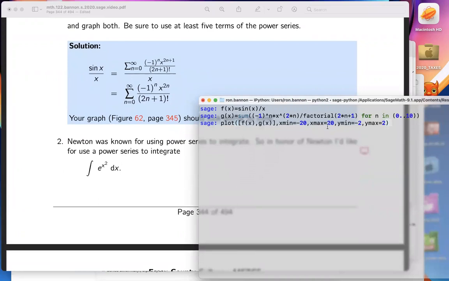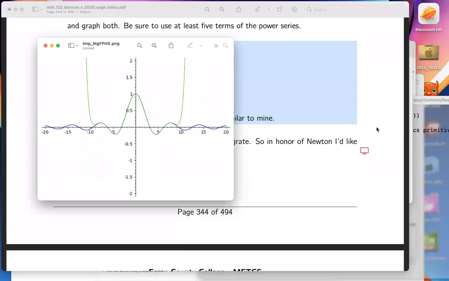And then what I want to do is plot both f and g between minus 20 and 20, y min minus 2, y max 2. Let me do that. And what's going to happen is it opens up a graph of that. Now, clearly, I do see the blue curve and the green curve. And by the way, in this region over here, the green curve is sitting on top of the blue curve. There is no difference. Between about minus 9 and 9, there appears to be no difference between that series and the graph of sine x over x.